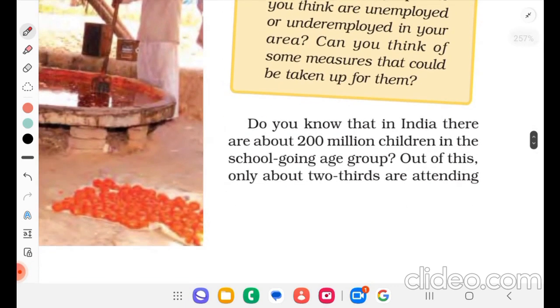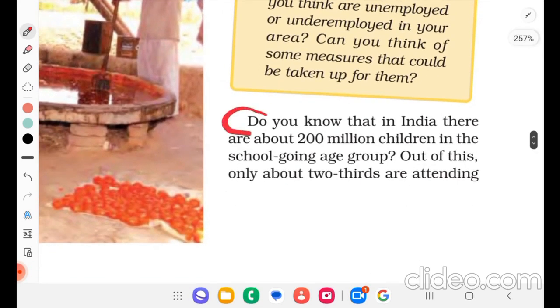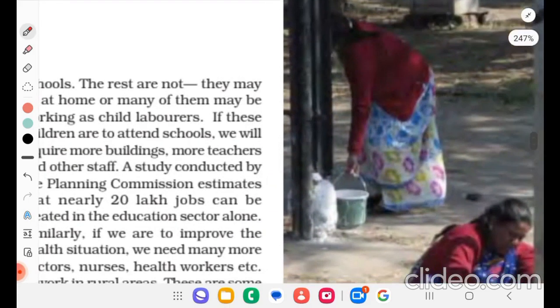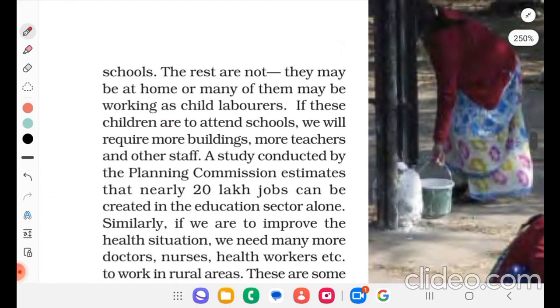So, do you know that in India, there are about 200 million children in the school going age group. Out of this, only about 2/3 are attending schools. The rest are not. They may be at home or many of them may be working as child laborers.